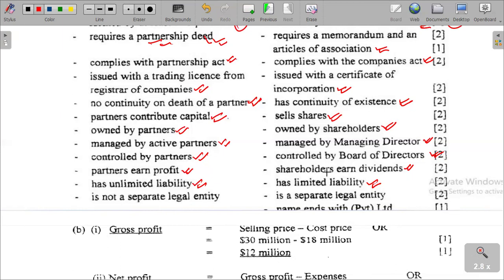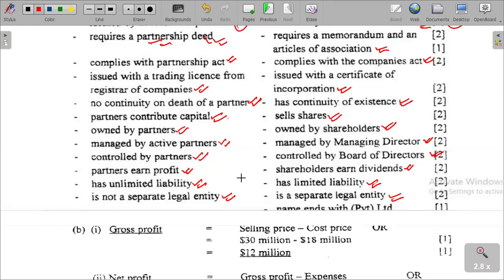The business is treated as a legal entity, a self-existing organization, which has nothing to do with influencing the personal wealth and individual shareholders' properties. So it's not a separate legal entity. I think I have already said that. That is to say, this one is a separate legal entity. That is one other thing that we should understand.